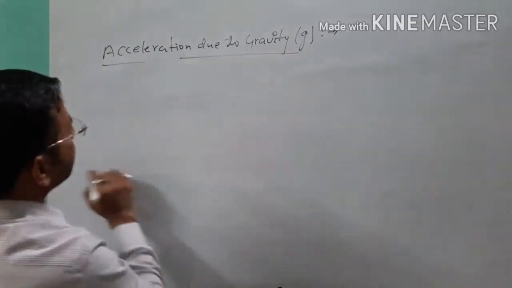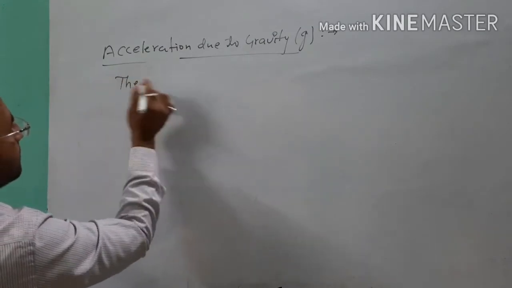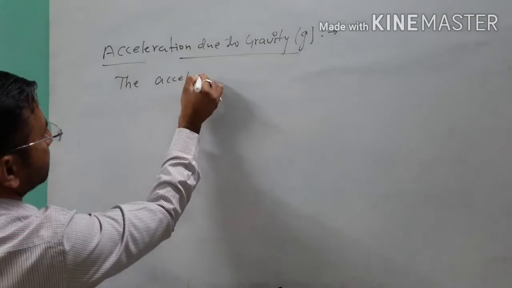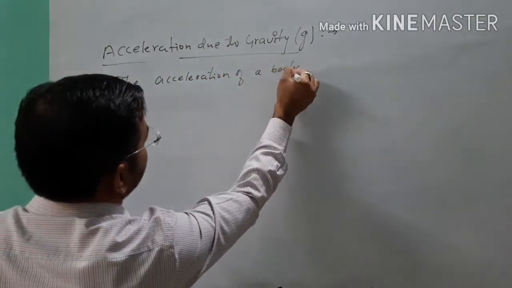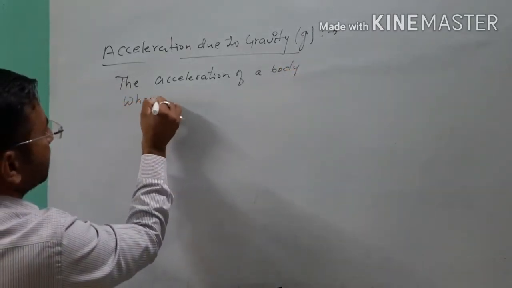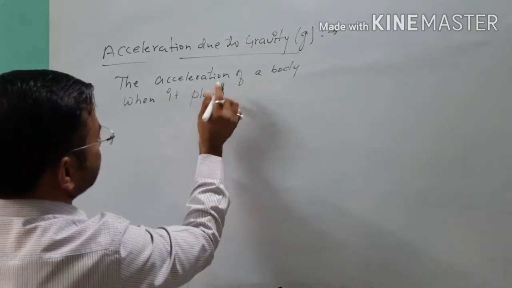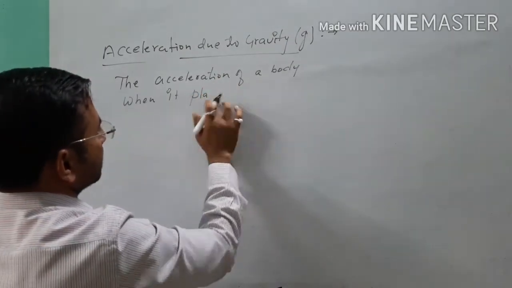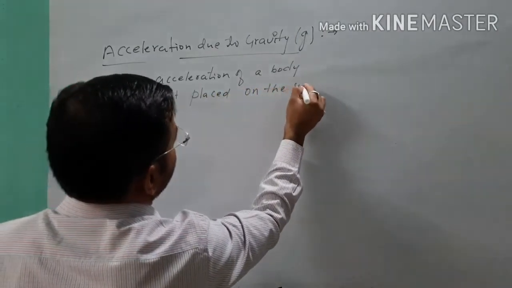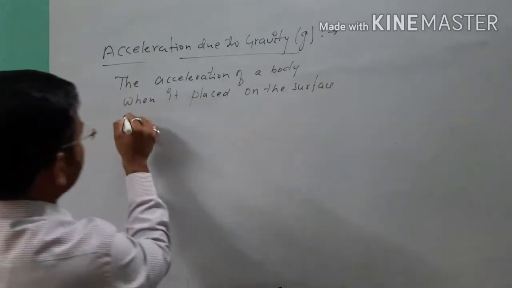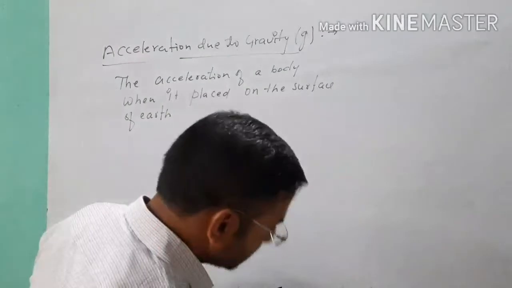Acceleration due to gravity means the acceleration of a body when it is placed on the surface of earth or near the surface of earth,